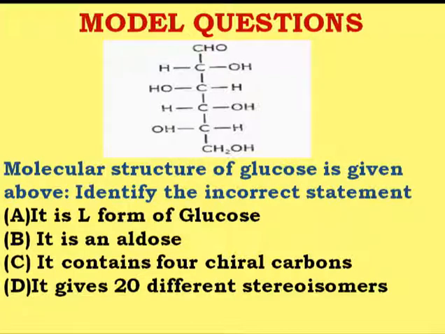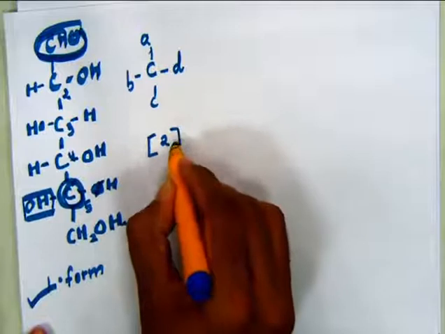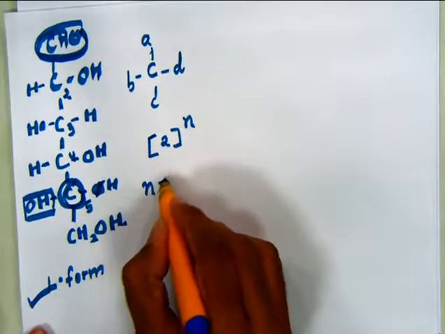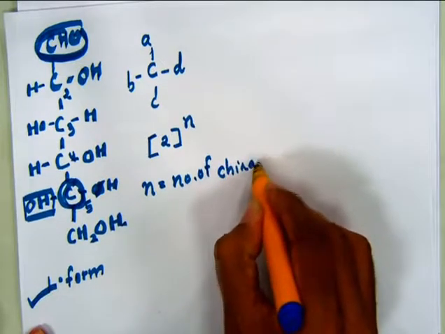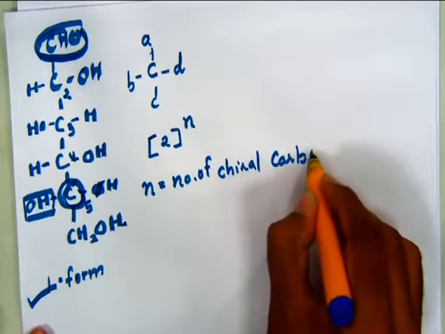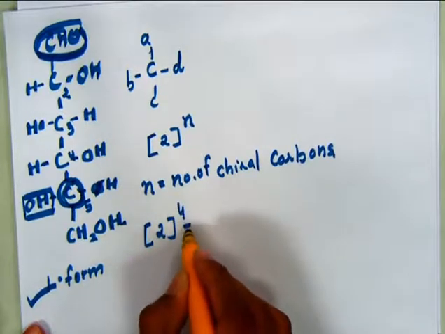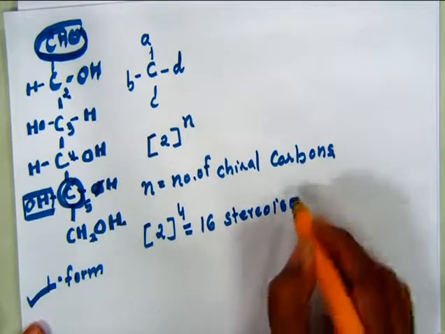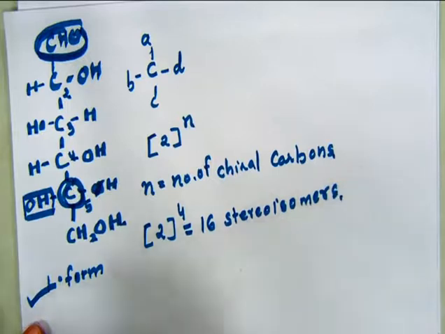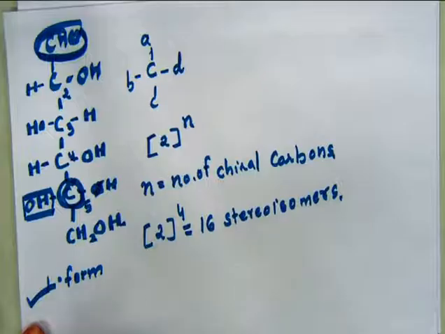Because if glucose contains 4 chiral carbons, then following the formula 2 raised to n, where n is the number of chiral carbons, we have 2 raised to 4, which is 16 different stereoisomers. But option D says that it gives 20 different stereoisomers, which is an incorrect statement.